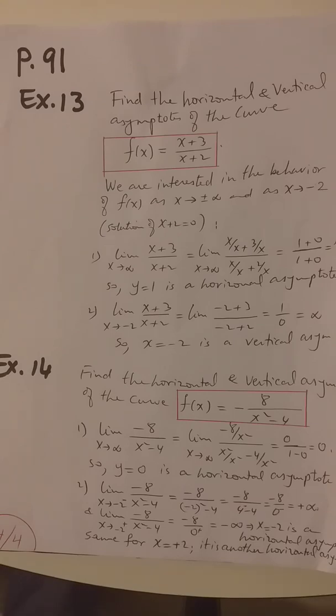So we get now the limit when x approaches minus 2 of the function, and the limit when x approaches plus 2 for the function. In both cases, you will have infinite values. Therefore, x equals minus 2 and x equals plus 2 are two vertical asymptotes for this function. Thank you.